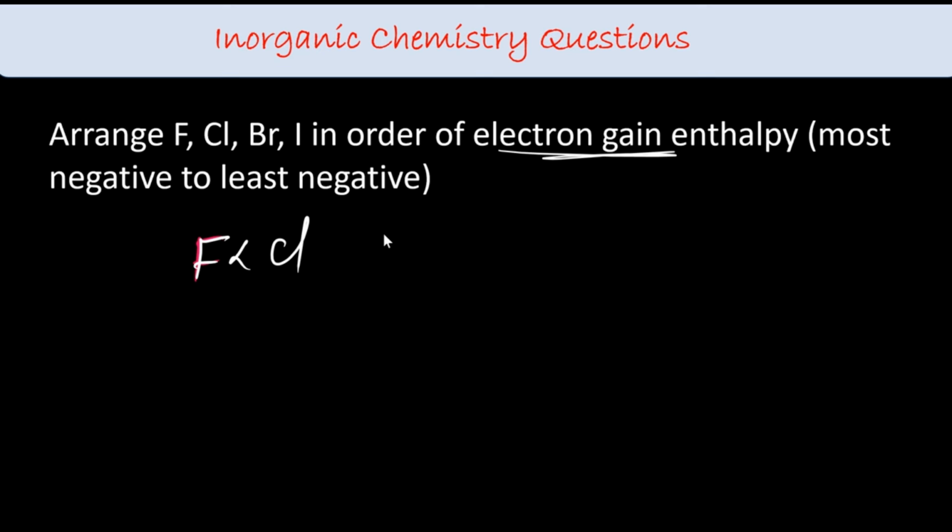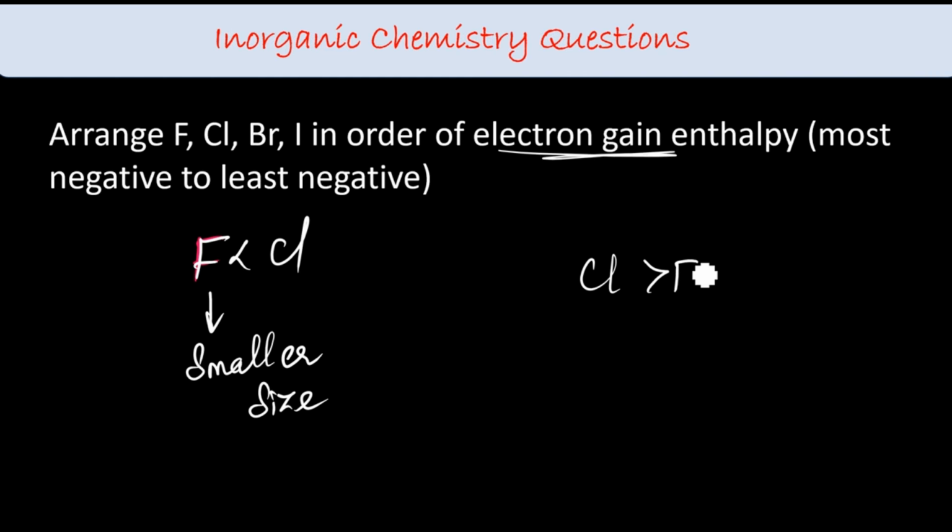If I want to add an electron, it's very compact. The incoming electron faces severe electron-electron repulsion due to its smaller size. So which makes the order as chlorine comes first, then fluorine, then bromine, then iodine.